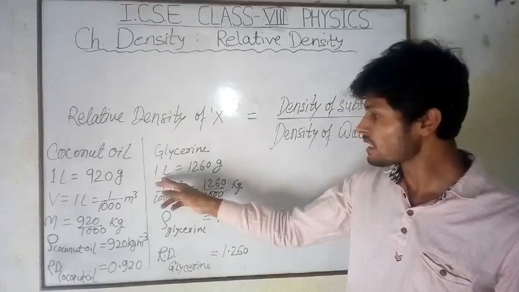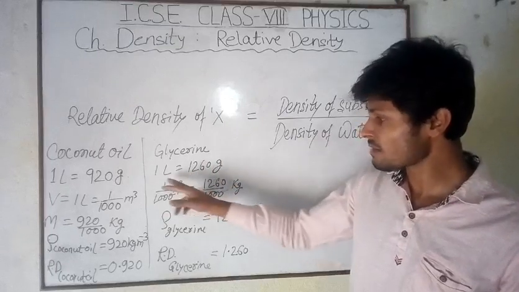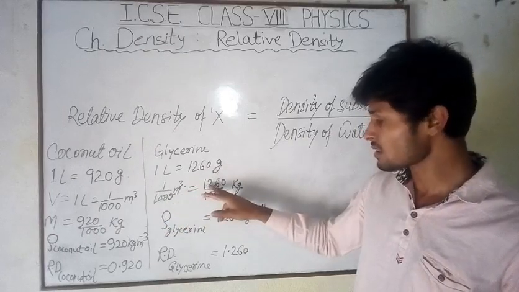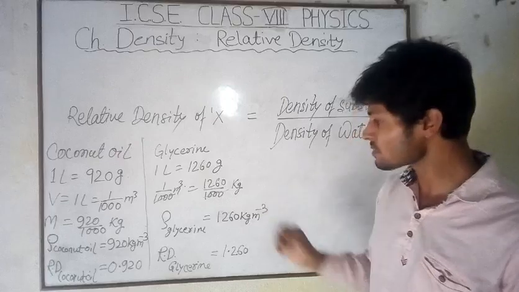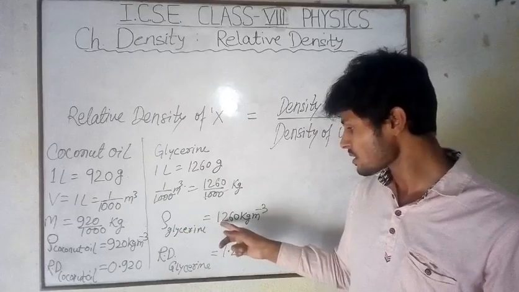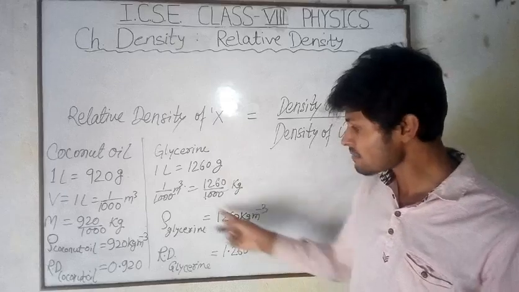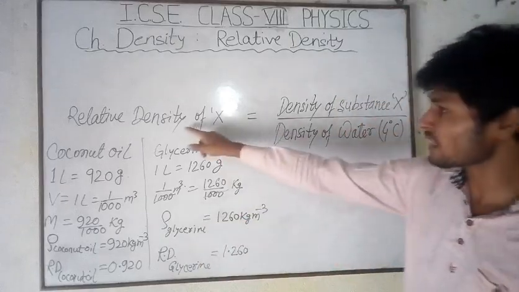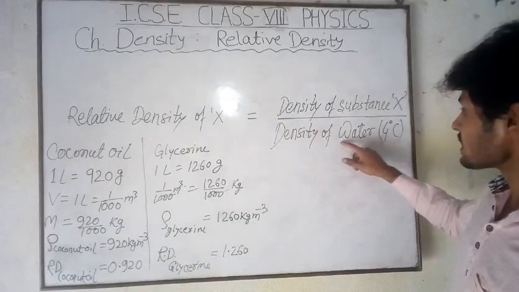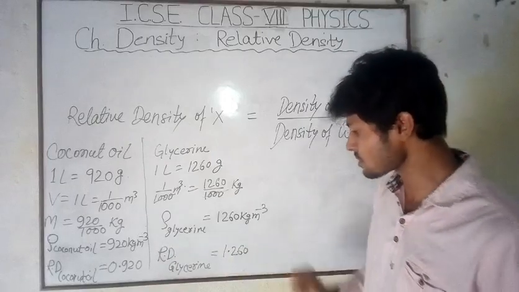See, we have 1 liter of glycerin, which weighs 1260 grams. So we have the volume as 1 by 1000 meter cube, and the mass as 1260 by 1000 kilogram. By dividing those two, we can find the density of the glycerin, which is 1260 kg per meter cube. As we have the density of glycerin, we can use the formula to find the relative density. So the relative density of glycerin is 1260 by the density of water, 1000. So we will get the relative density of glycerin as 1.260.